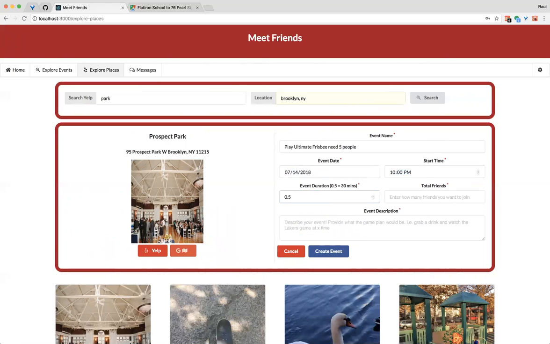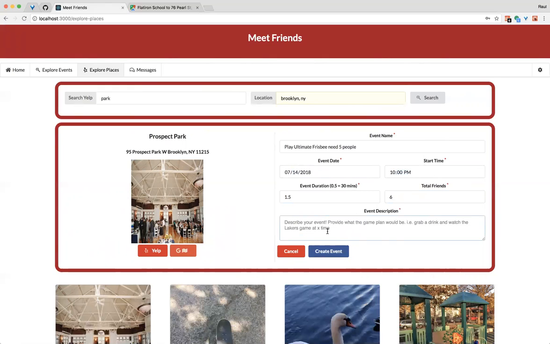And the event duration has to be a minimum of 30 minutes. Maximum, I believe I set it to 3 hours. This is so people are aware of how long they're expected to commit to this. I'm going to go ahead and say just an hour and a half. And since I need a few people, I'm going to say I need at least 6 friends. So this would be a total of myself plus 6 other friends.